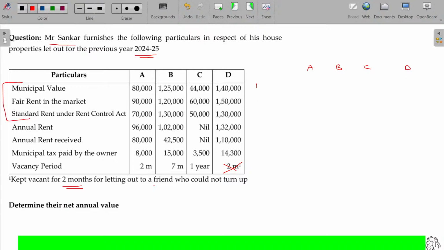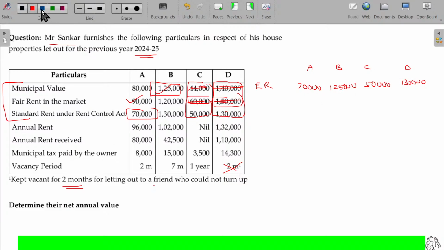Keeping the 3, I can directly take the expected rent. Between these two, whichever is higher, between these two, whichever is lower, so 70 will be taken here. Here, 1,25,000 will be taken. Between these two, whichever is higher, 60, and whichever is lower, 50 will be taken. Here, between these two, whichever is higher, 150, 140 is scored out, and whichever is lower, 130 will be taken. Expected rent.